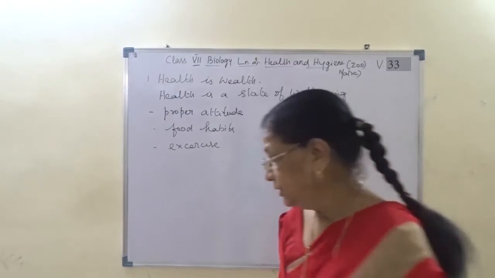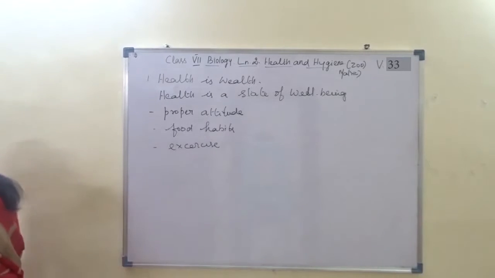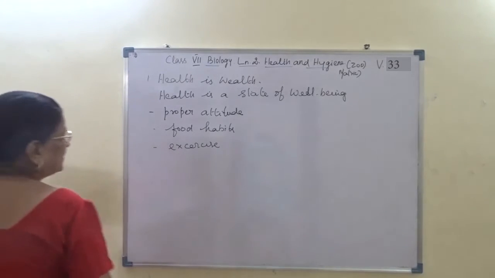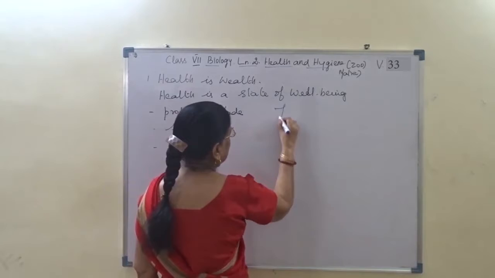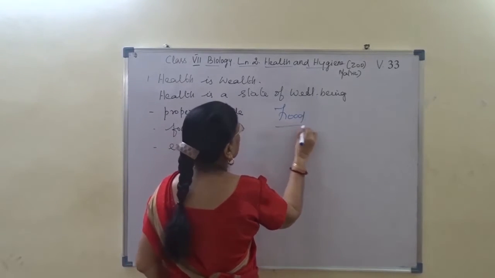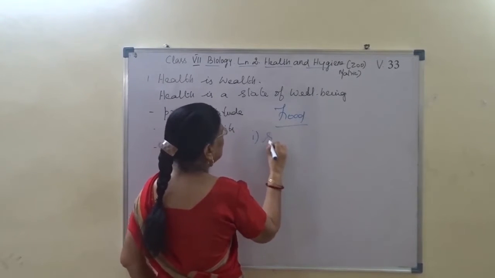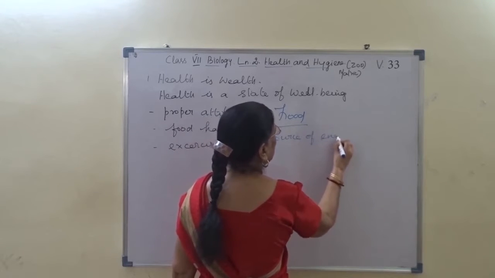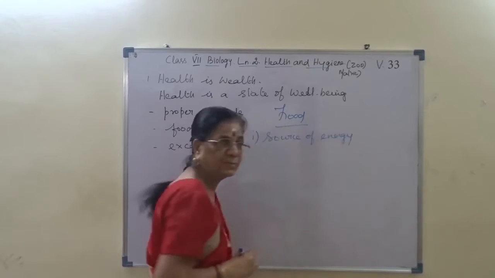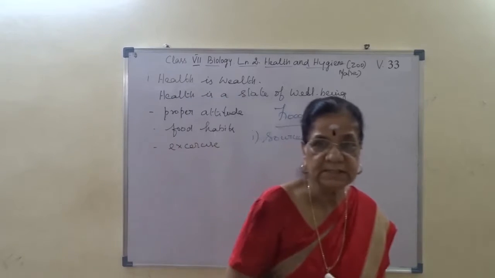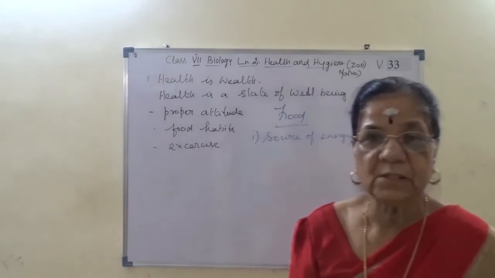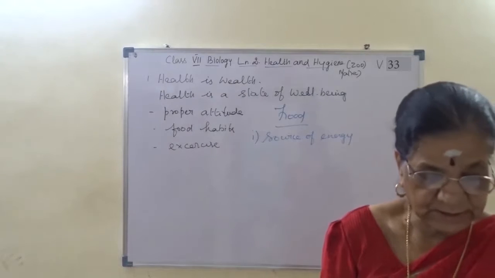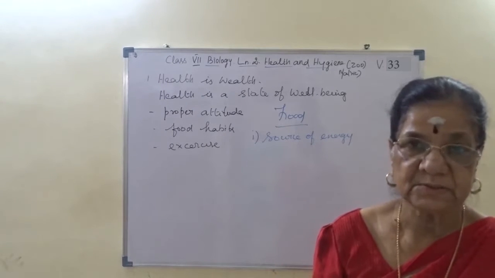First, source of energy. What does it mean? It gives energy for the functioning of various physiological activities.